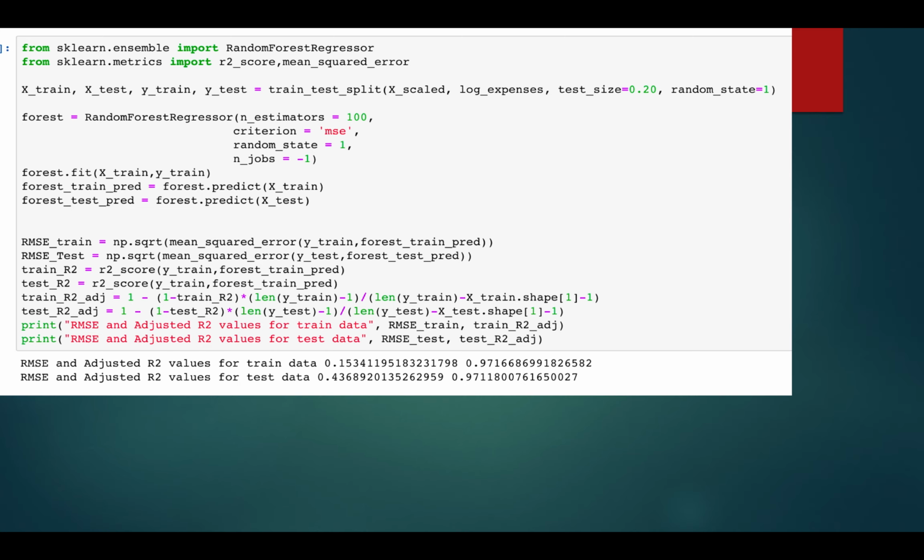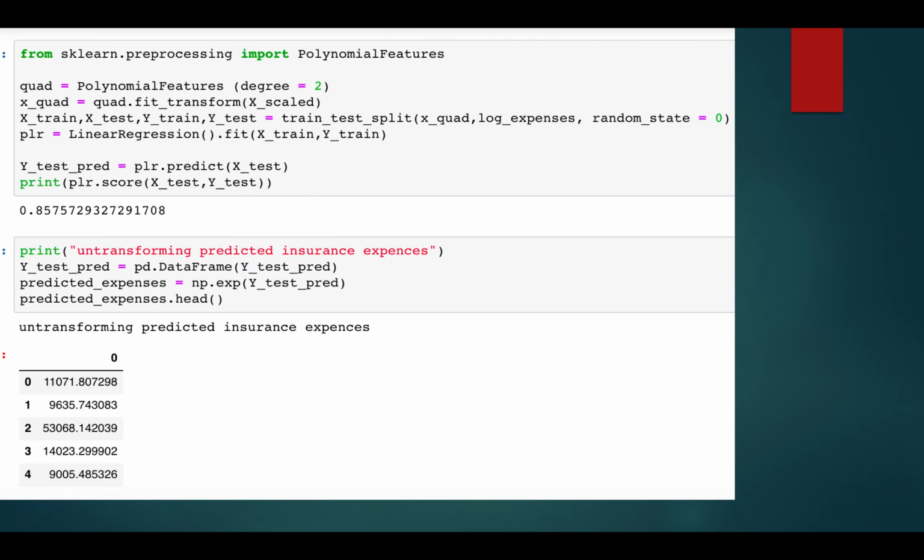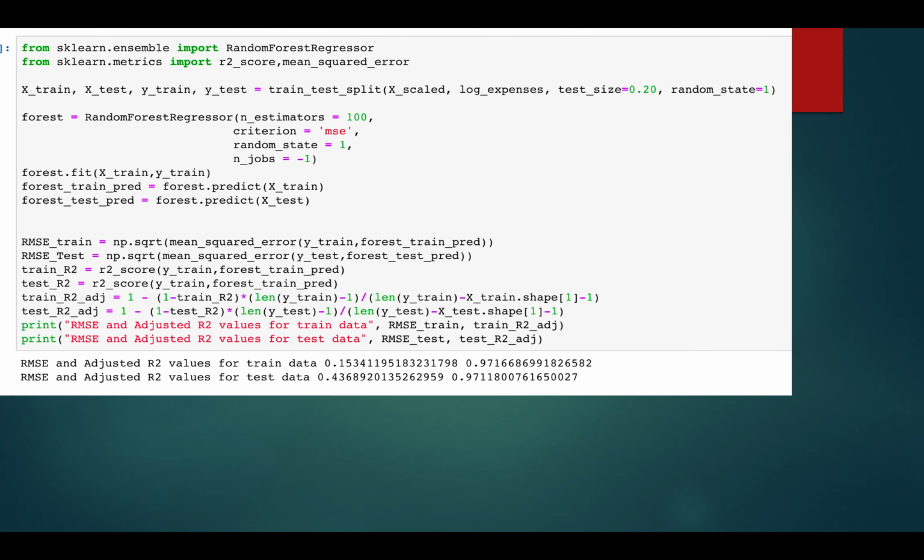By looking at the linear regression and the random forest regression, we have selected the random forest regressor as the best fit model for our given data set.